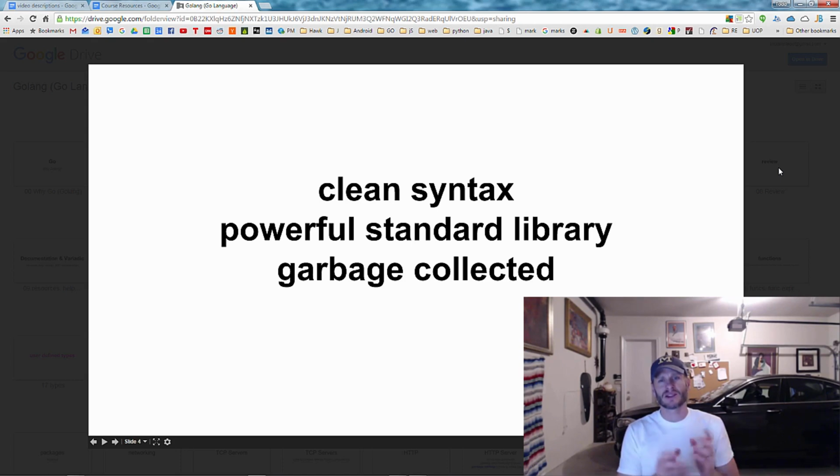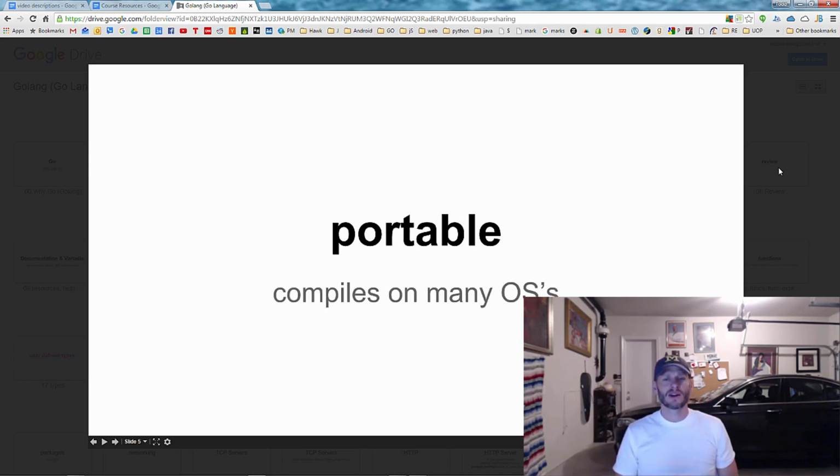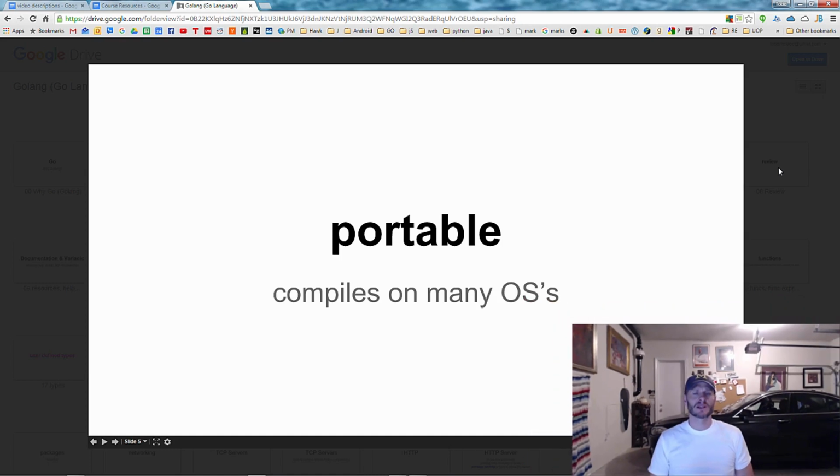And it's got a really clean syntax. It writes almost like a scripting language, and it's got a really powerful standard library. So it's a systems level, low level language with a powerful standard library that lets you do a lot of high level things. So it's pretty awesome. And it'll compile to many different operating systems. You could be on one machine and compile it to run on a different architecture, and that totally works.